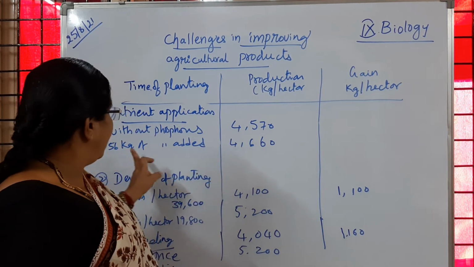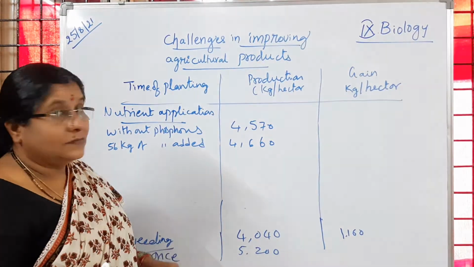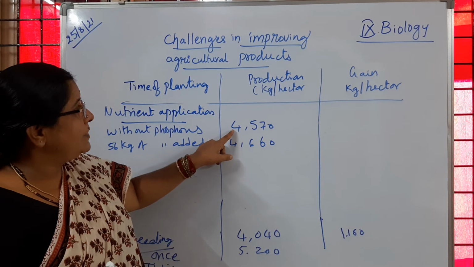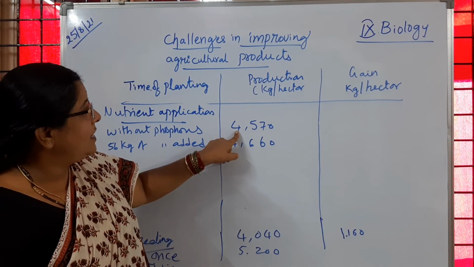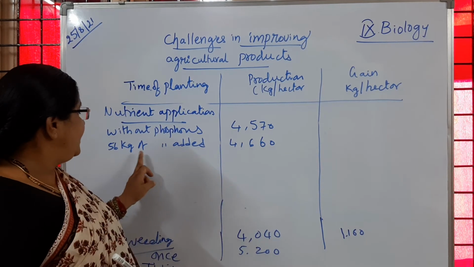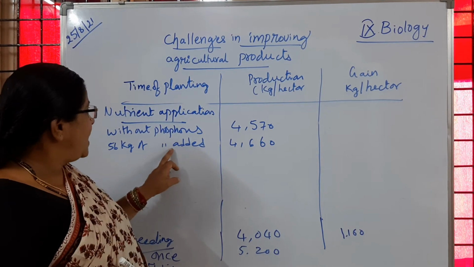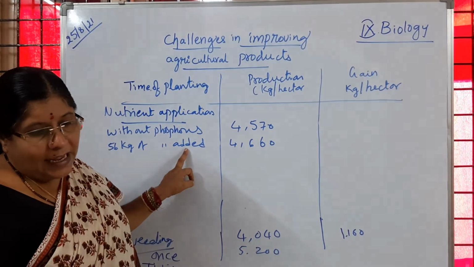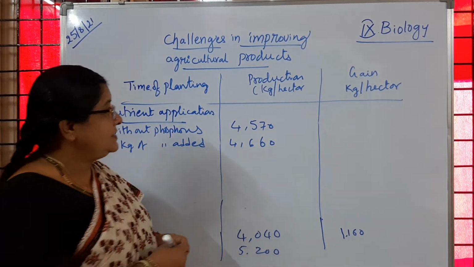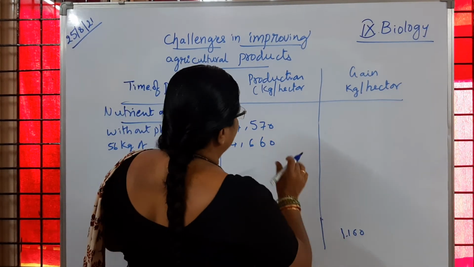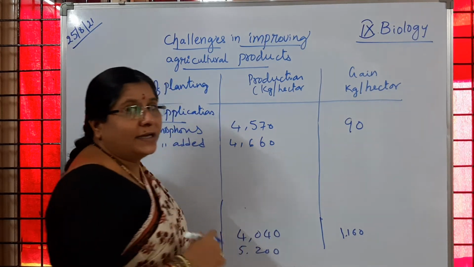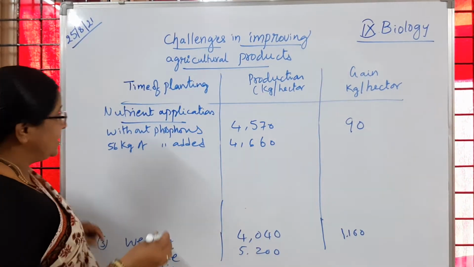So here, when phosphorus is not added to the field, the farmer got 4,570 kg per hectare. When 50 kg of phosphorus is added to the land, then there is a gain. Here the farmer got 4,660 kg per hectare. So what is the gain here? 90 kg per hectare. The grain production is increased.